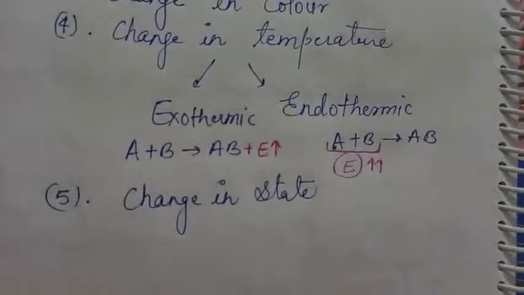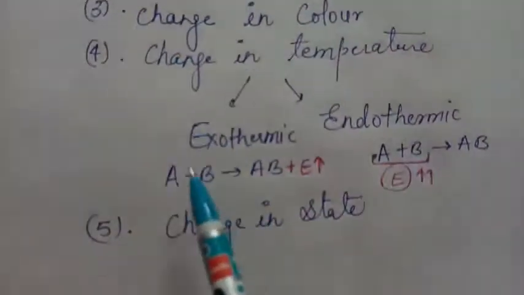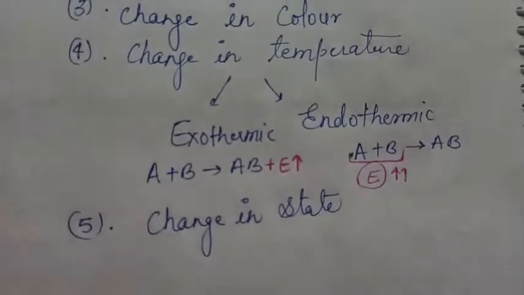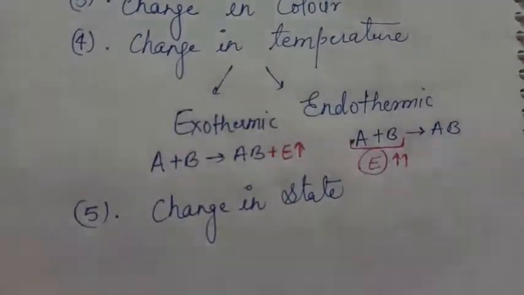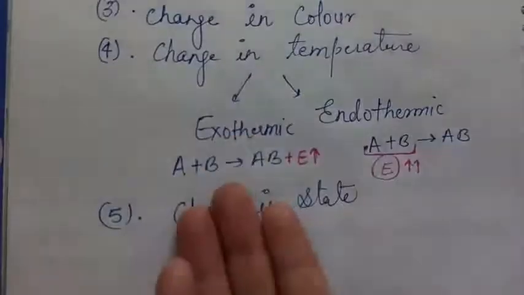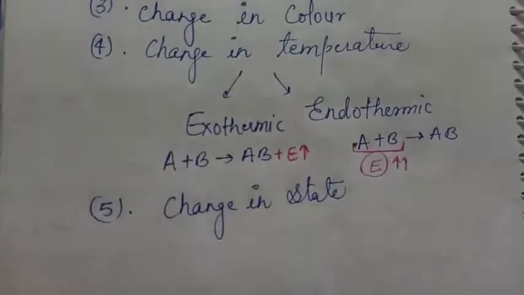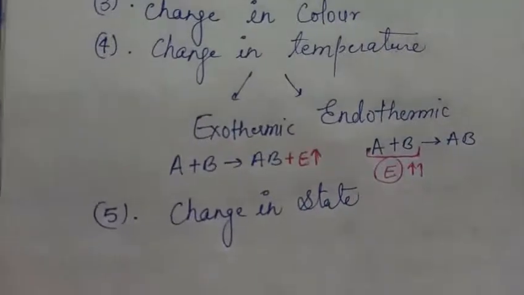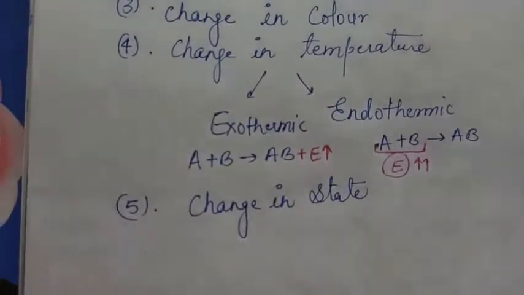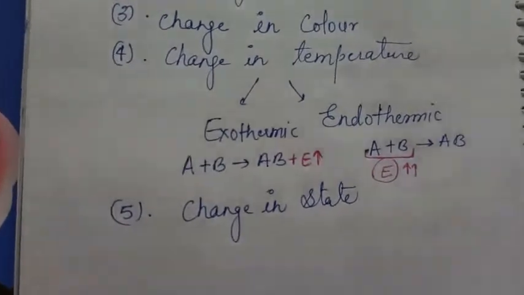Now I have told you 5 characteristics of a chemical reaction and they are listed over here. It's not necessary that a single chemical reaction has any one characteristic out of it. There may be a chemical reaction which can have all of them. सारी चीजें उसमें हो सकती हैं, इनमें से कुछ हो सकती हैं या सिर्फ एक भी हो सकती है. कहने का मतलब ये है कि कोई रिएक्शन ऐसी हो सकती है जो इनमें से 2 कैरेक्टरिस्टिक एक साथ शो कर दे, या 2 से ज्यादा भी कर सकती है, या सिर्फ सिंगल भी वो ऑब्जर्वेशन आपको दे सकती है.